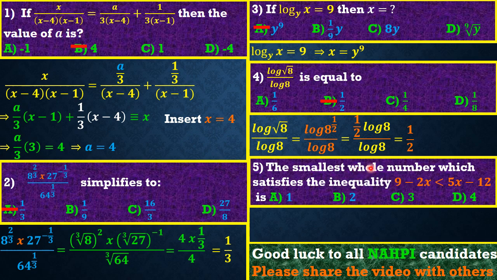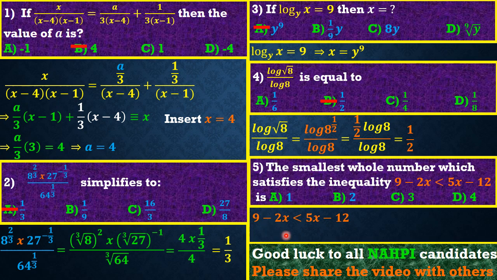So friends, question 5 reads that the smallest whole number which satisfies the inequality 9 minus 2x less than 5x minus 12 is, okay, these are the various options. So friends, please be very careful with this question, because I got the statistics from the board. It shows that only 5% of students had this question correct. So friends, let's have the inequality displayed on screen. We have 9 minus 2x less than 5x minus 12.